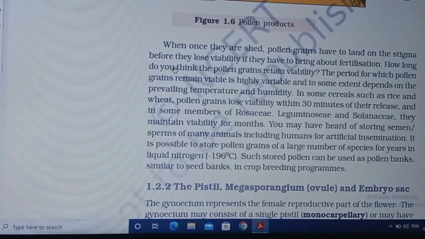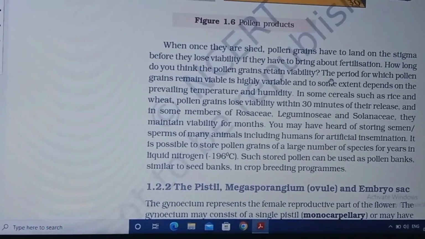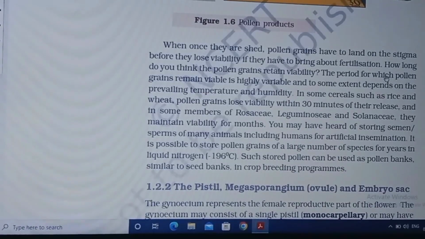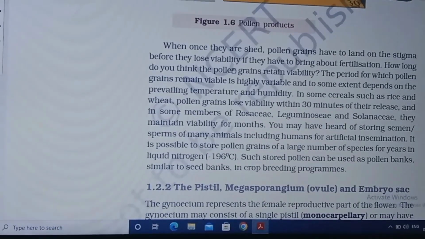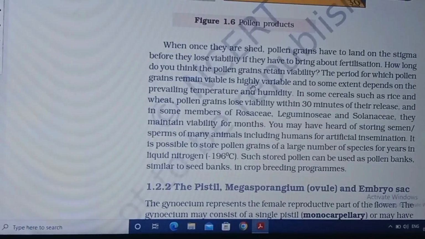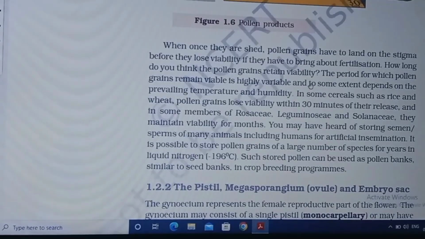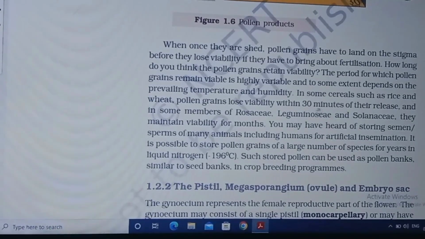Okay, how long do you think pollen grains retain viability? In different species, different times are there for viability. The period for which pollen grains remain viable is highly variable and to some extent depends on the prevailing temperature and humidity. It is highly variable in various species. It depends on temperature and humidity.